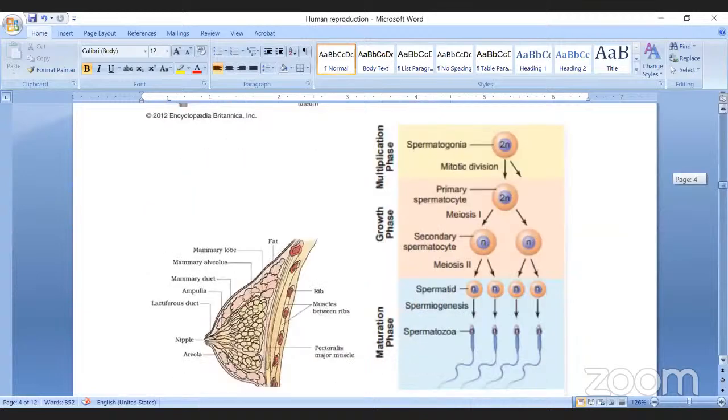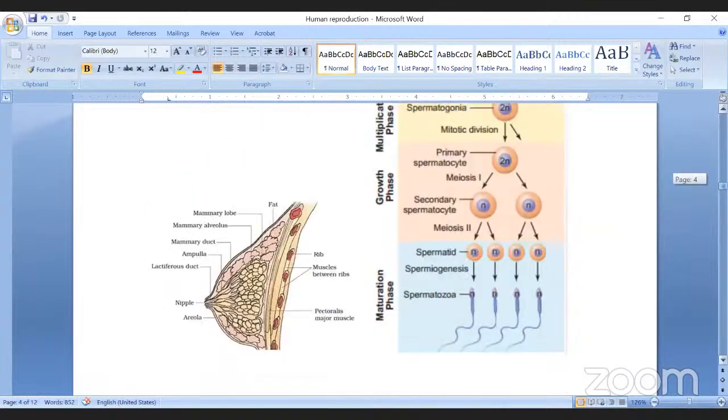Mammary gland is also one important gland. It also comes under the female accessory genital glands. This is a sectional view. It can be visible so nicely. It has a projected part called the nipple, and the nipple is covered with a circular pigmented area called the areola. Inside the nipple, there is one common duct called the lactiferous duct.